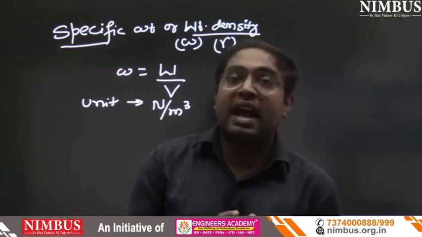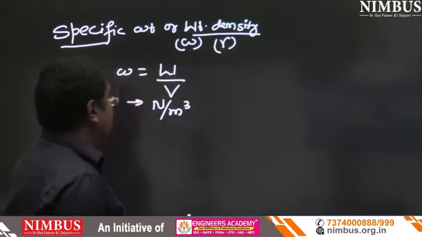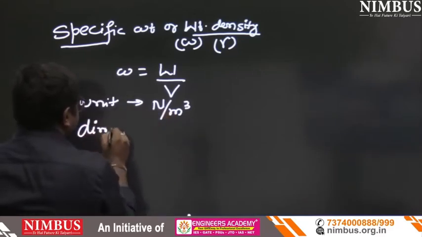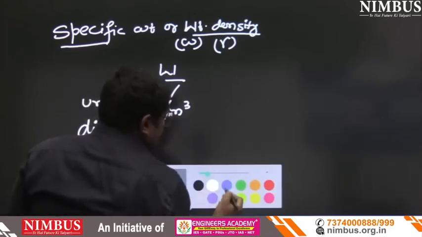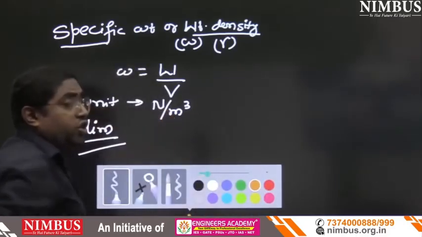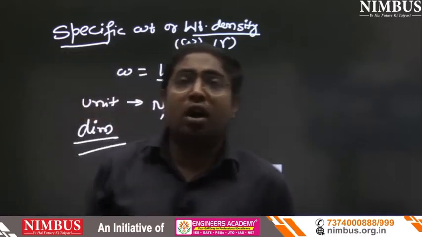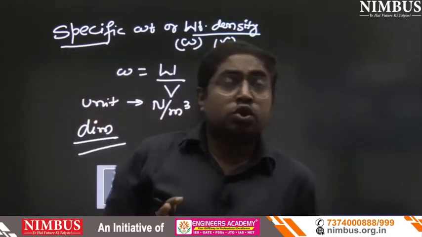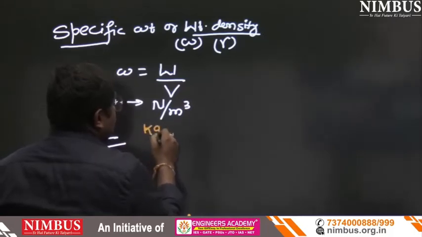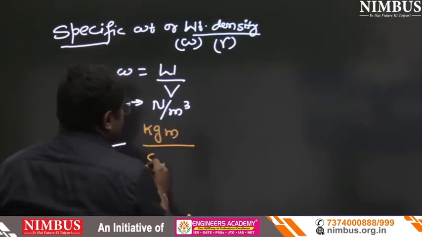So what is the dimension of this? For writing dimension, first we have to know about Newton. Newton is the unit of force, and force is mass into acceleration, so kg meter per second square.